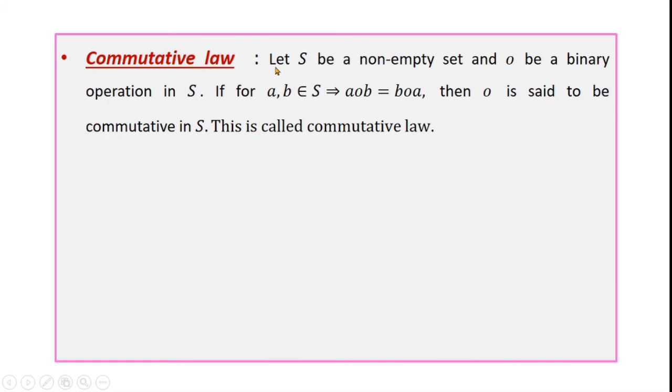Commutative law. Let S be a non-empty set and circle be a binary operation in S. If for a, b belongs to S implies a circle b is equal to b circle a, then circle is said to be commutative in S. This is called the commutative law. Whenever the binary operation circle follows this relation, that is a circle b is equal to b circle a for all a, b belongs to S, then circle is said to be commutative in S.